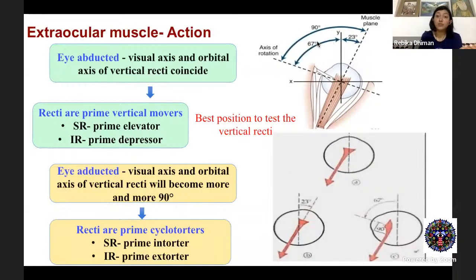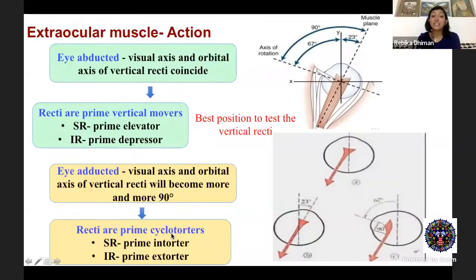Similarly, when you adduct the eye, the angle between the visual axis and the axis of the vertical recti becomes more and more 90 degrees. As this angle increases, the recti become more and more cyclotorsors. Hypothetically, if you were able to adduct the eye up to 67 degrees, your recti would become pure cyclotorsors. However, that's not possible practically.